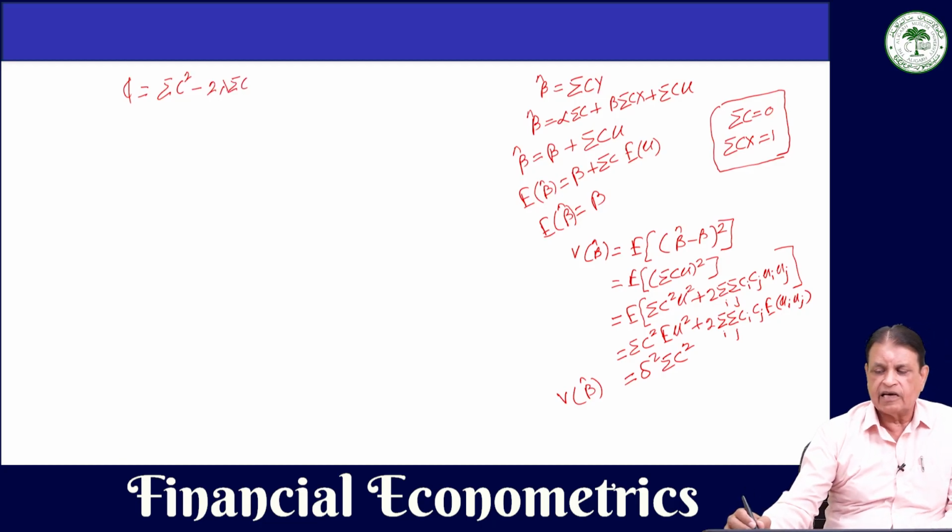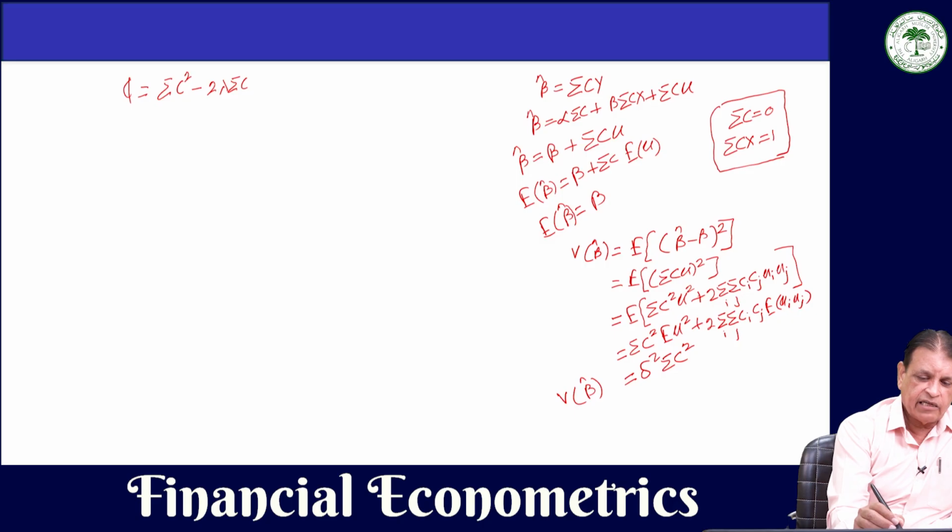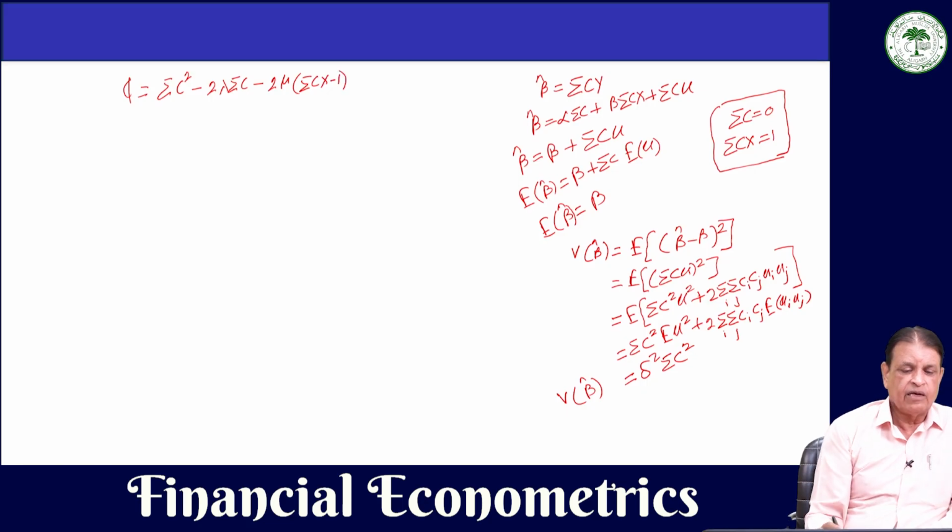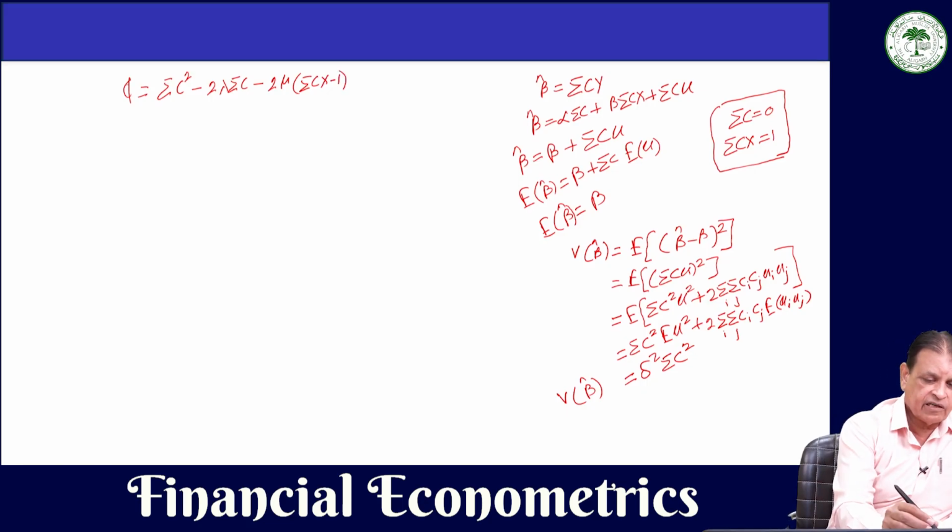Constraints are written in such ways that this is equal to 0. This has to be written. This will become summation cx minus 1 is equal to 0, minus mu, 2 mu. In the bracket we have summation cx minus 1. This is the Lagrangian function.